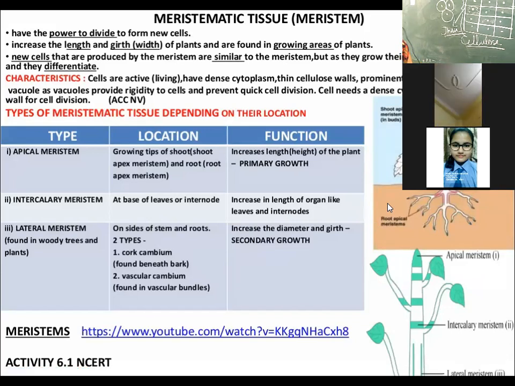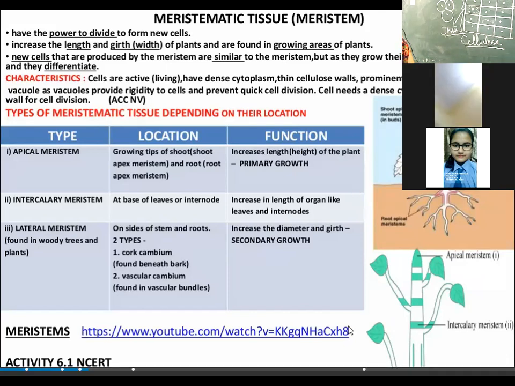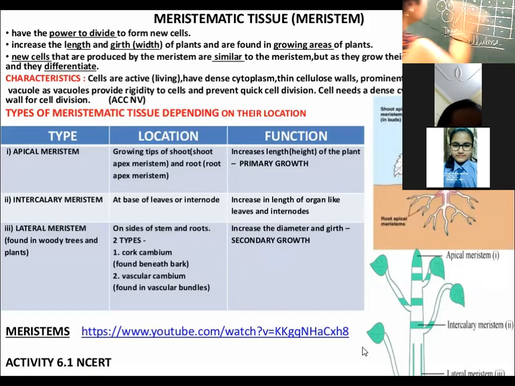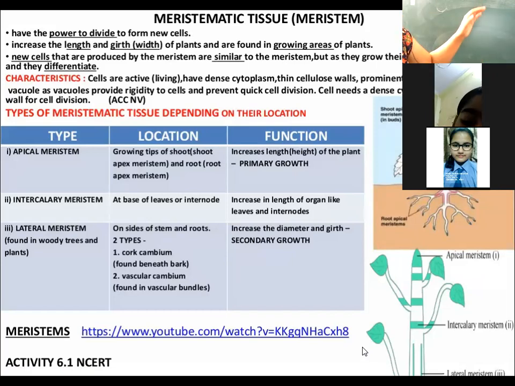Now, on the basis of their location, we are having three types of meristematic tissue. What are the three types of meristematic tissue? One by one, we will be discussing.